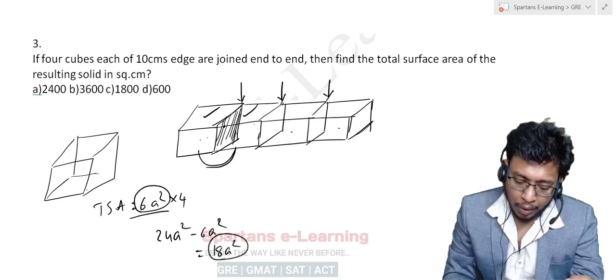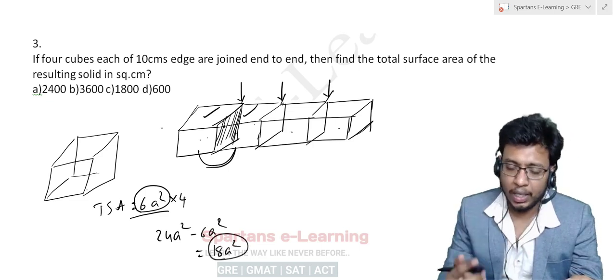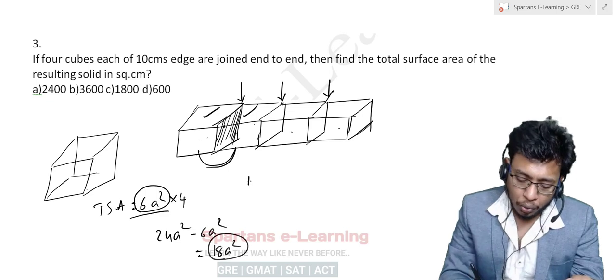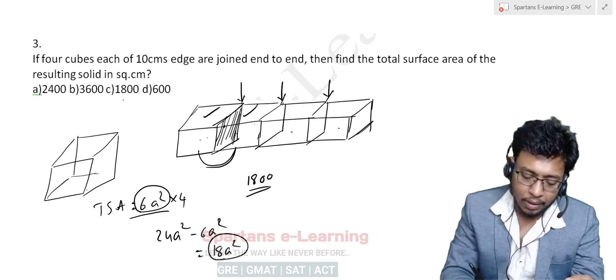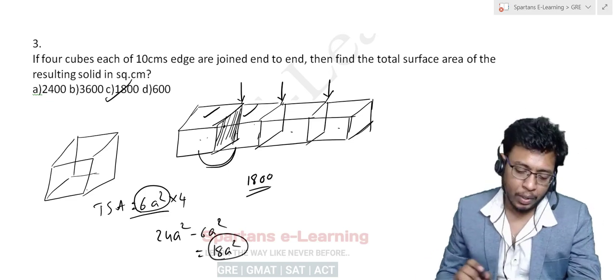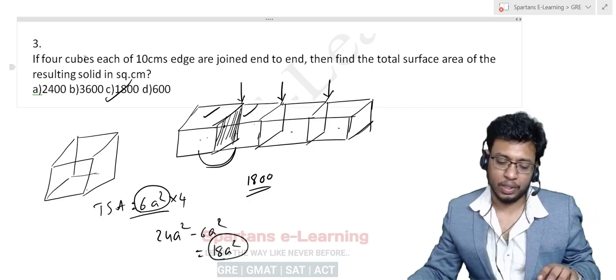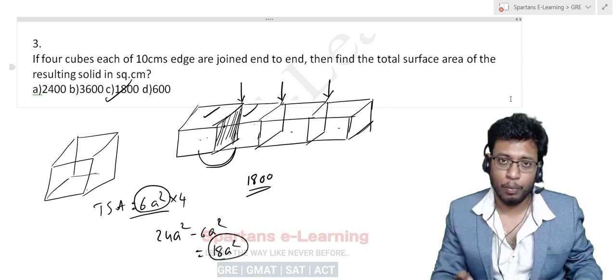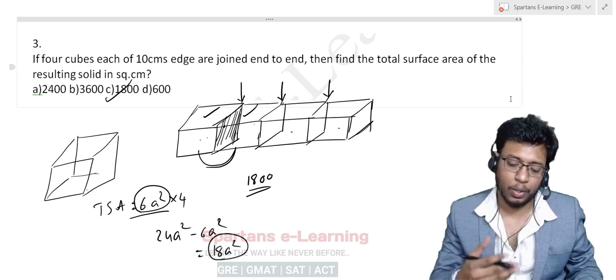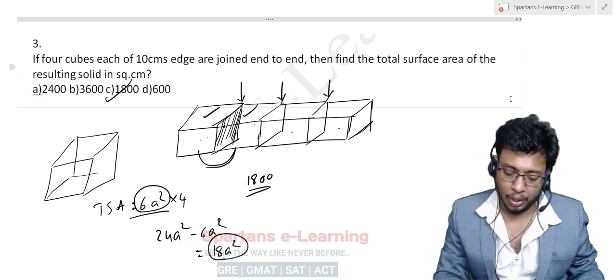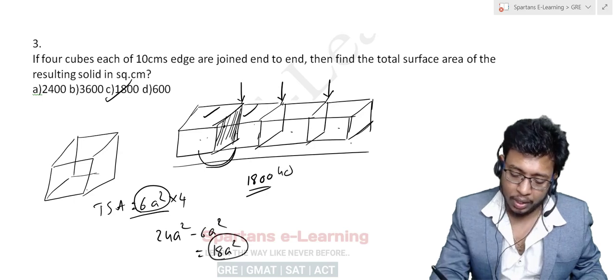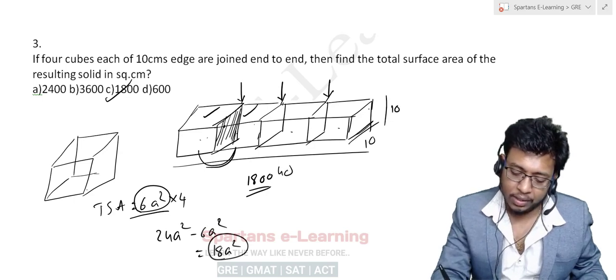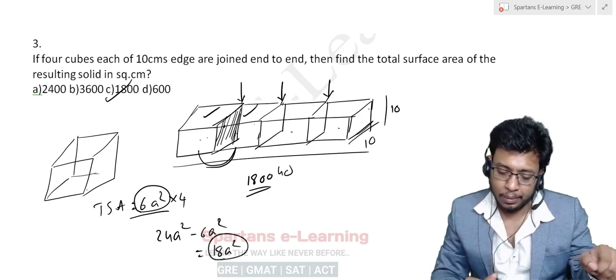That's it. And what is a? a is nothing but the side length, and the side is 10 here. So your answer will be 1800. That's it. This is your answer, right? So this is a better way to solve this question, instead of calculating it piece by piece. Imagine it as a cuboid, that is a better way. You can even solve this by imagining it as a cuboid, with total length 40, width 10, and height 10. That way also you can do it, right?